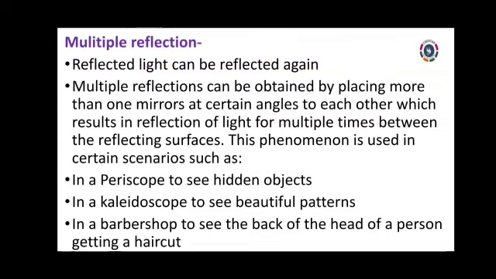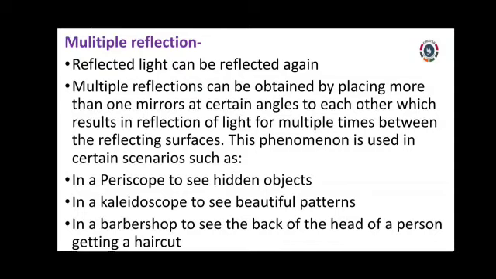Okay guys, what is multiple reflection? Multiple reflection is where we use a periscope, a kaleidoscope, and then barber shops. Is it so? Yes, that is how multiple reflections happen. We use 2 or 3 mirrors to see our backside.